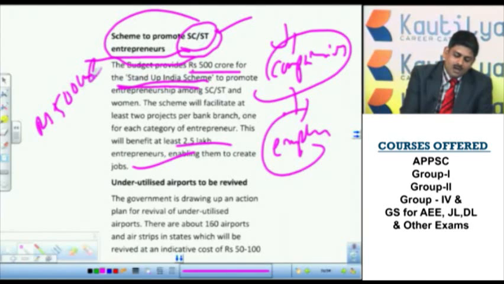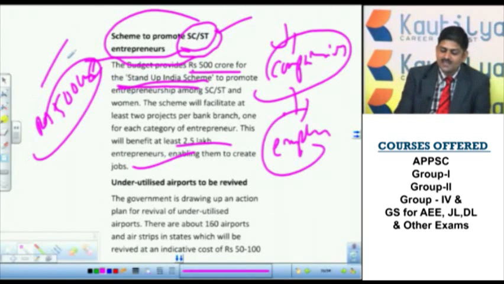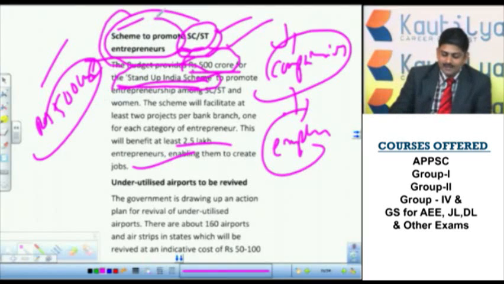So they may ask you a direct question: in order to promote entrepreneurship among the SC/ST community, how much amount was allocated? That is rupees 500 crore. Otherwise, how much amount was allocated for the Stand-Up scheme? Again 500 crore. Or the Stand-Up scheme is for the promotion of SC/ST. Like this, they may use it from any angle.